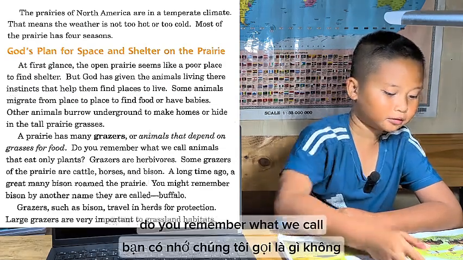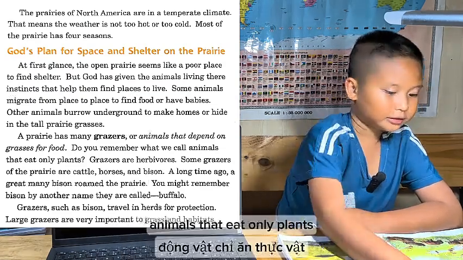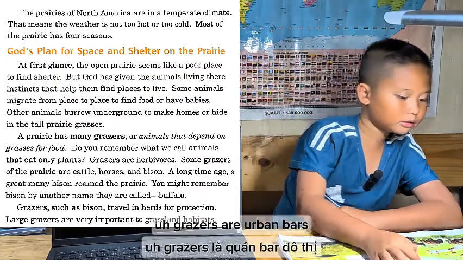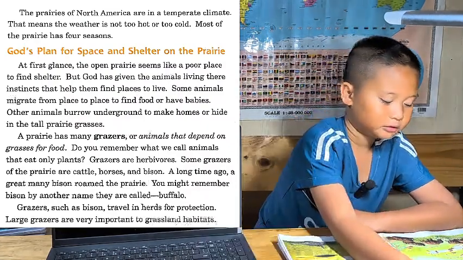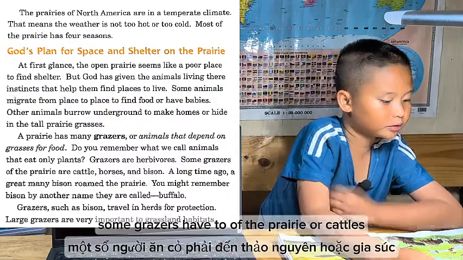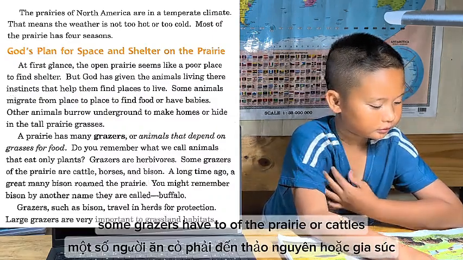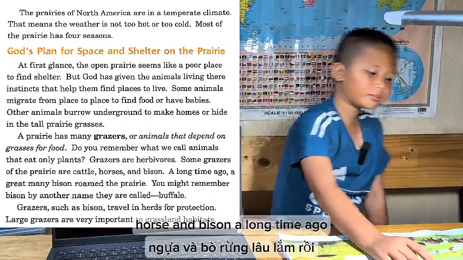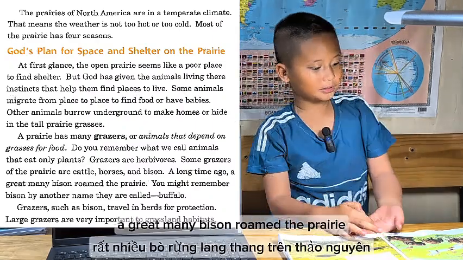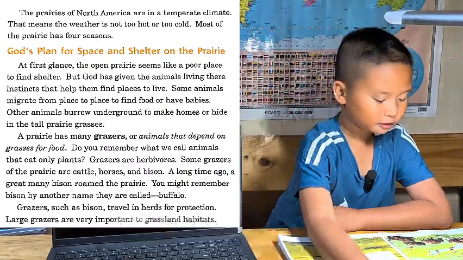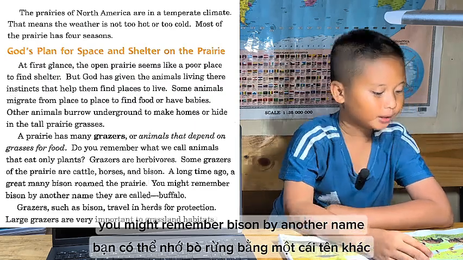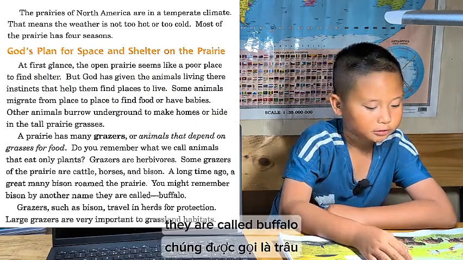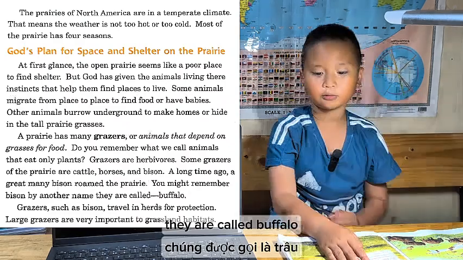Do you remember what we call animals that eat only plants? Grazers or herbivores. Some grazers of the prairie are cattle, herds, and bison. A long time ago, a great many bison roamed the prairie. You might remember a bison by another name. They are called buffalo.